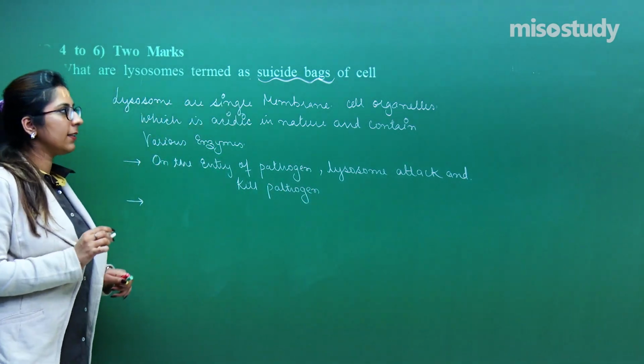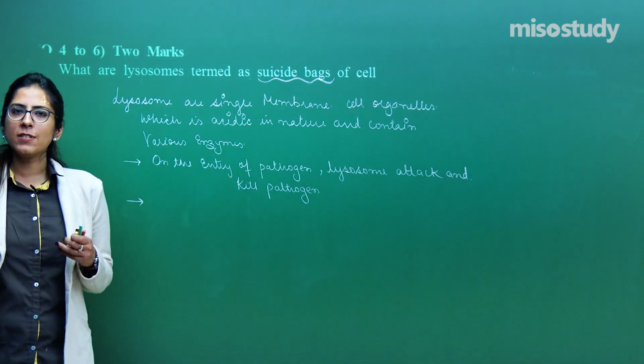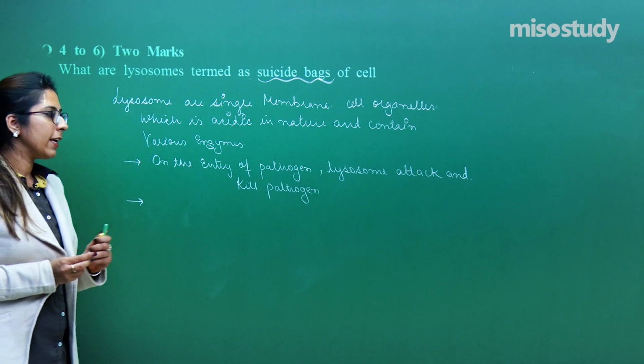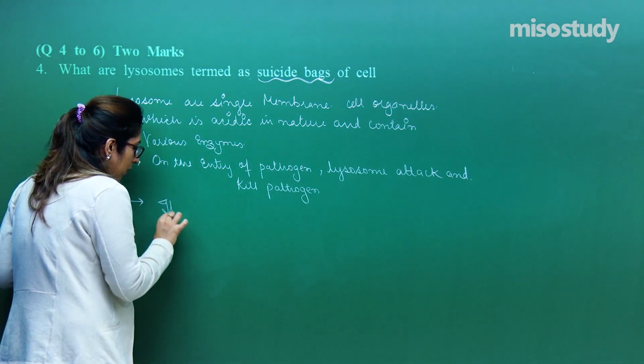Another activity: suppose a malformation or malfunction is there within the cell, or the cell is damaged.